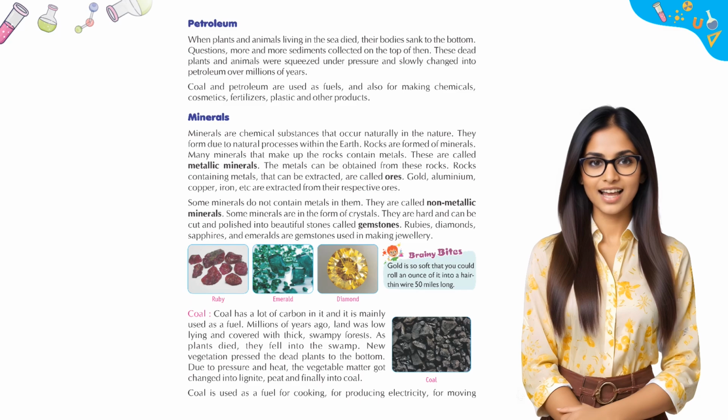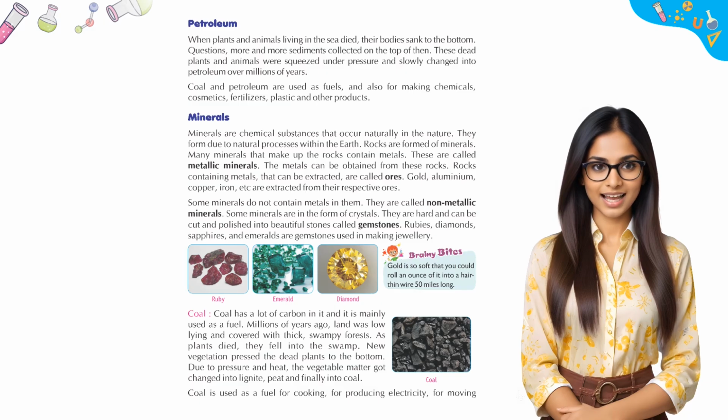Petroleum. When plants and animals living in the sea died, their bodies sunk to the bottom. More and more sediments collected on the top of them. These dead plants and animals were squeezed under pressure and slowly changed into petroleum over millions of years. Coal and petroleum are used as fuels and also for making chemicals, cosmetics, fertilizers, plastic and other products.